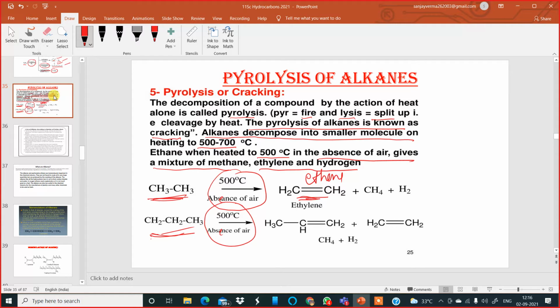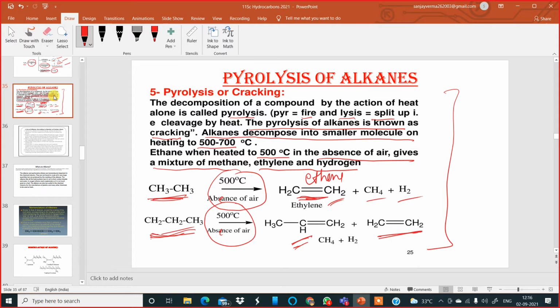Okay, this one is ethene, and this one is propene over here. Along with ethene, we get methane and hydrogen also. And if you are using propane, then you're getting ethene plus... this is propane, plus this one is ethene. Breaking down into simpler components by the reaction of heat on alkanes is called pyrolysis or cracking. So you should be able to figure out what could be the products.